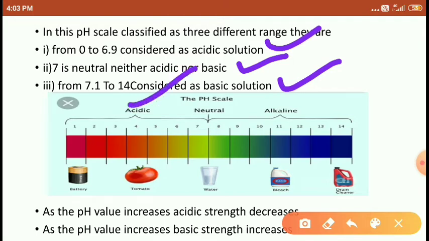So he divided it into three different ranges: acidic solution range, neutral range, and alkaline. Alkaline means basic, students.